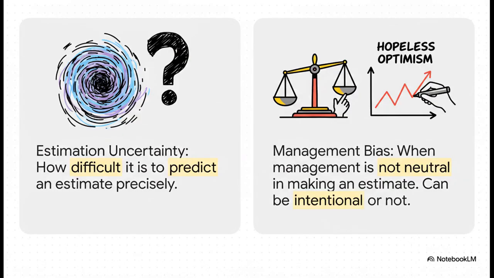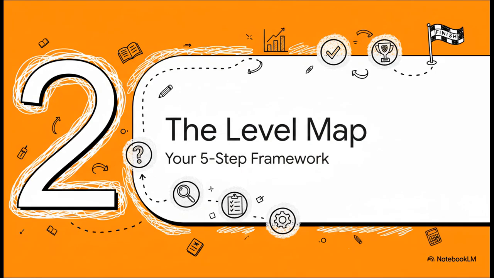Estimation uncertainty? That's all about how hard it is to predict the future. You know, like trying to guess the failure rate on Rick's totally untested interdimensional doors. You just can't know for sure. Management bias, on the other hand, that's when management isn't exactly neutral. It can be intentional or not. Kind of like Jerry's hopeless optimism about his ad agency, which could lead him to understate a provision or overstate an asset.